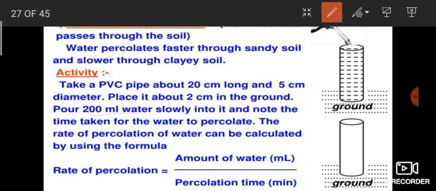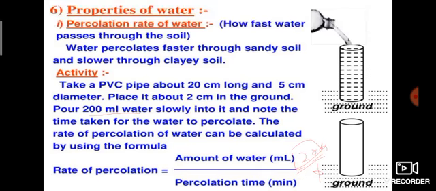If it takes 10 minutes, then the percolation rate is 20 milliliter per minute. Can you understand how we calculate the rate of percolation?